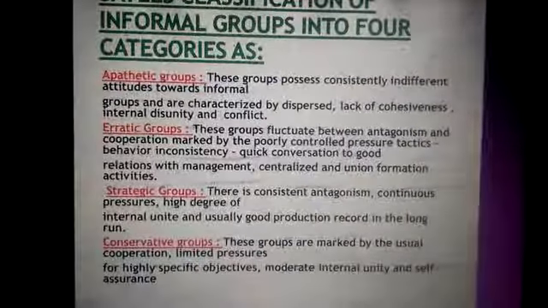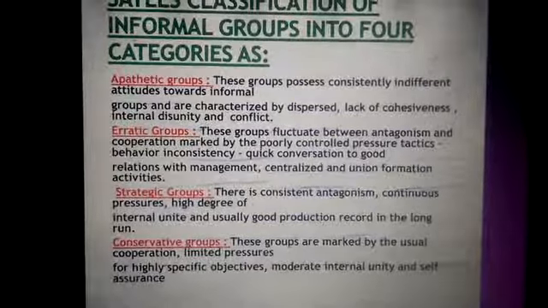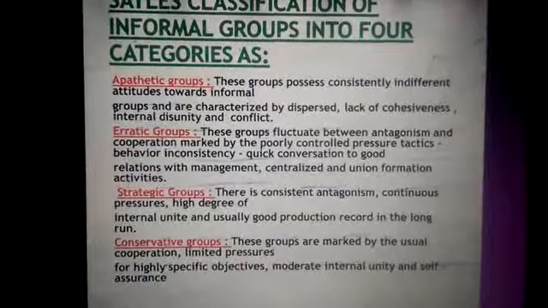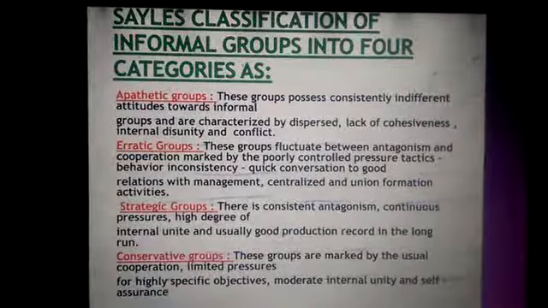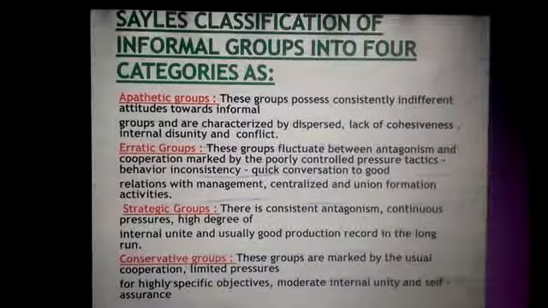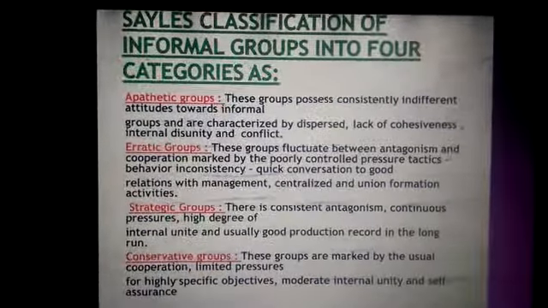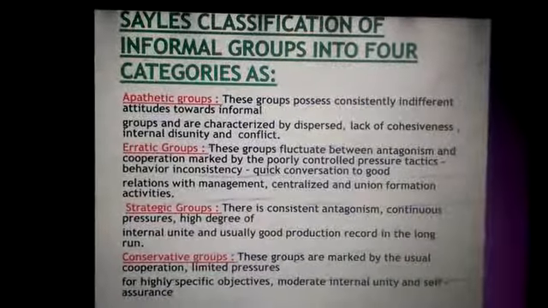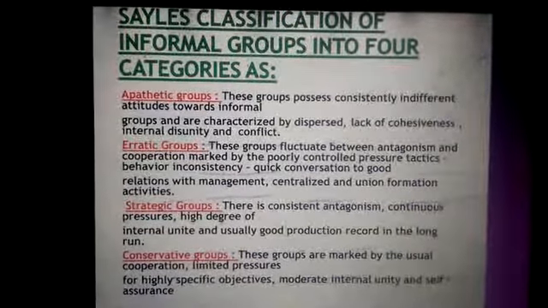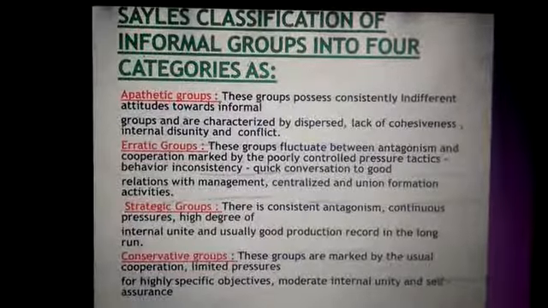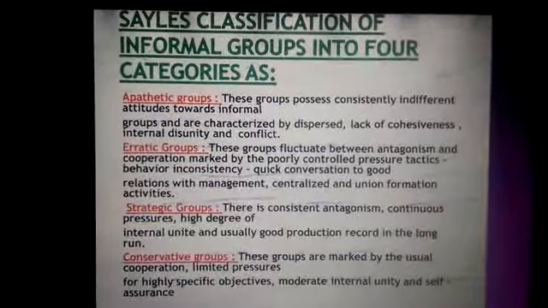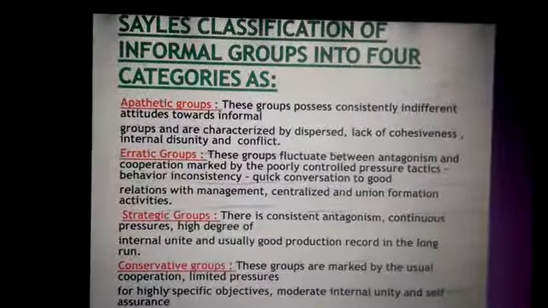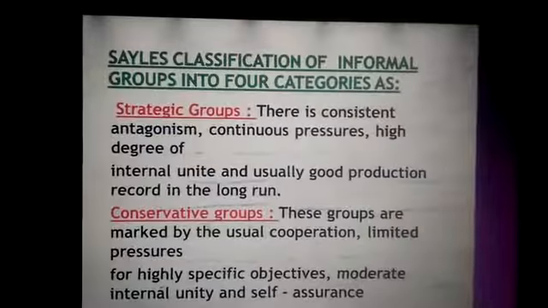Then you have erratic groups. What are erratic groups? These groups fluctuate between antagonism and cooperation, marked by poorly controlled pressures, tactics, behaviors, inconsistency, quick conversion to good relations with management, centralized and union formation activities. Then we have strategic groups. There is consistent antagonism, continuous pressures, a high degree of internal unity, and usually a good production record in the long run. Then you have conservative groups.